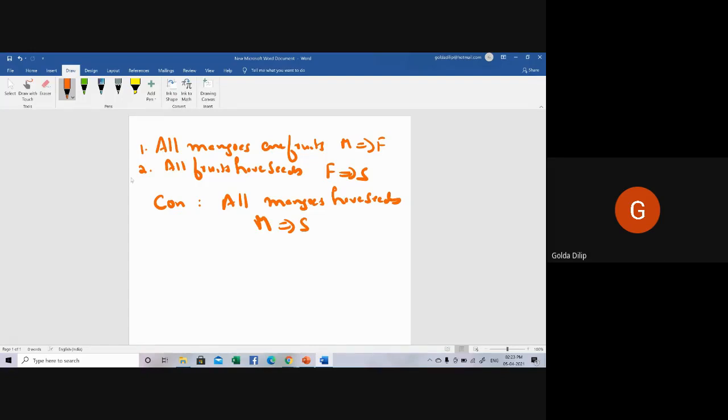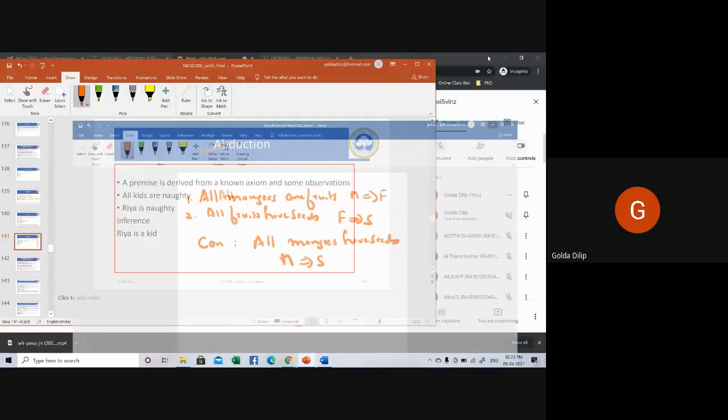It can be any fruit, need not be mango. It can be orange, it can be banana, etc. So we cannot concretely conclude that the box is full of mangoes. Okay, so that's what I wanted to tell you, the difference between the three types of inferring.